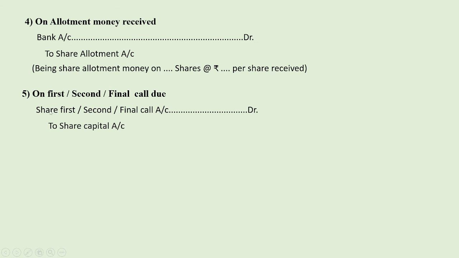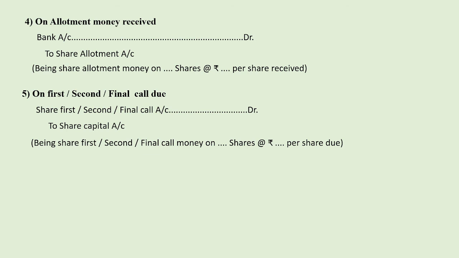Remember, if there is a first call, write share first call debited to share capital; if there is a second call, write second call account debited to share capital; and if it is a final call, write final call account debited to share capital. The narration is the same for all: being share first, second or final call money on the number of shares and the amount of call recorded here. Like this we make an entry for call money due.